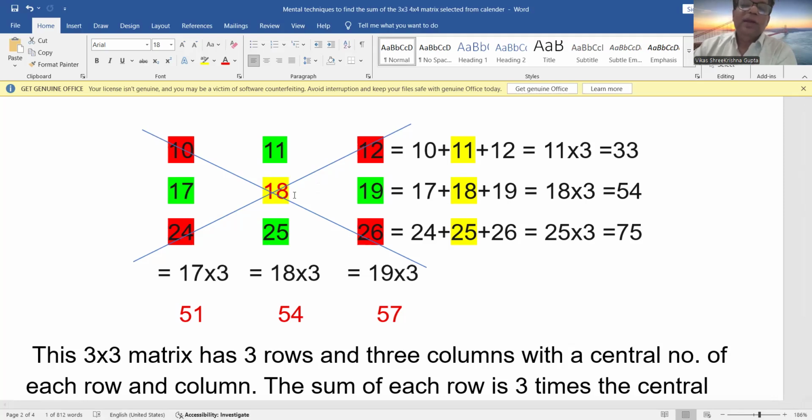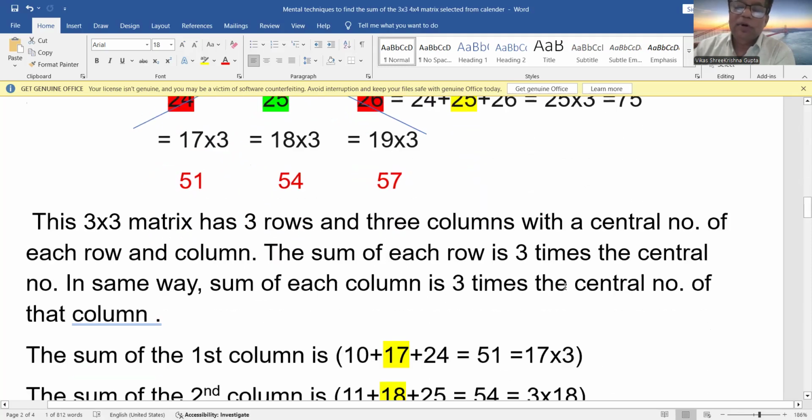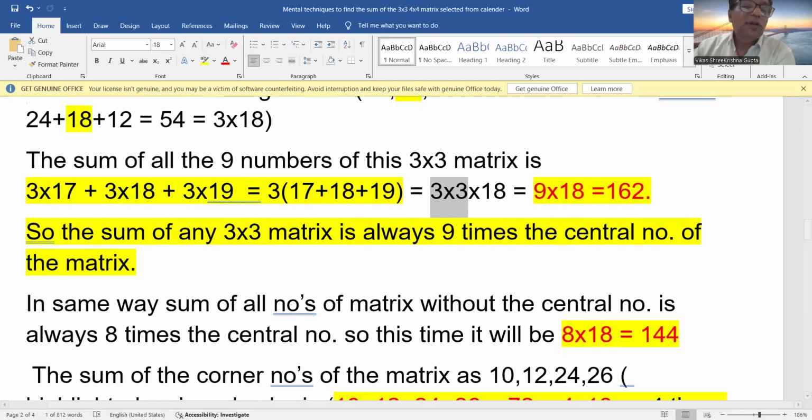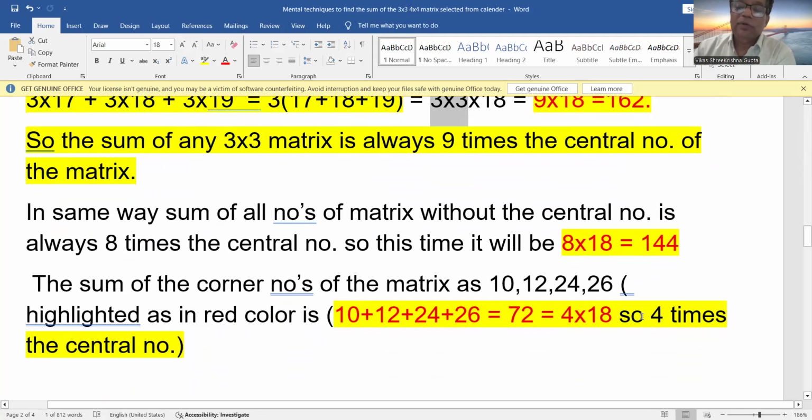And in the same way, if someone asks you the sum of all the eight numbers without the central number, not including 18, it will be 8 times 18. That is equal to 144, right?